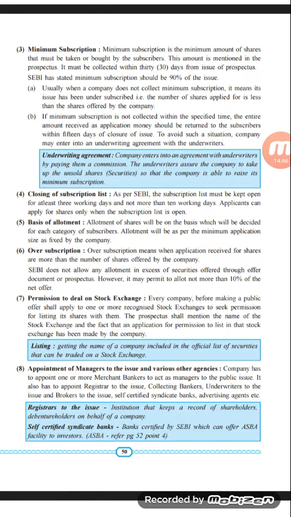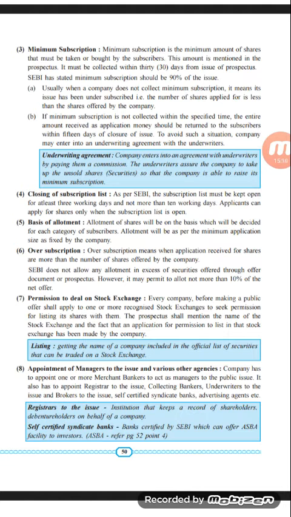Fifth point, basis of allotment. Allotment of shares will be on the basis which will be decided for each category of subscribers. So there will be a specific category where the person can apply for the shares, and accordingly the company will decide on what basis they need to get the shares from the company.